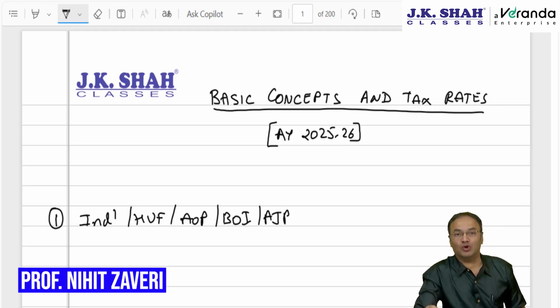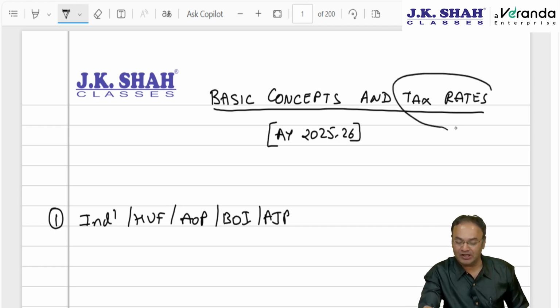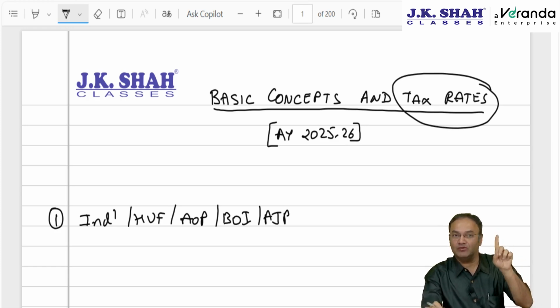The first chapter which we are going to discuss today is basic concepts and tax rates, primarily tax rates for AY 25-26. For tax rates, we divide assessees into various categories. The first category is individual, HUF, AOP, BOI and artificial juridical person. Then company, partnership firm, local authority, etc.